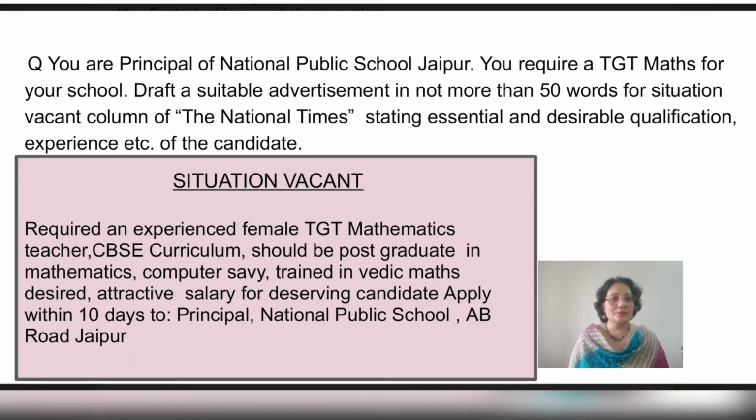Let's try it with an example. You are principal of National Public School Jaipur. You require a TGT maths for your school. Draft a suitable advertisement in not more than 50 words for situation vacant column of the National Times, stating essential and desirable qualification, experience, etc. of the candidate. So we begin this advertisement with the title Situation Vacant.